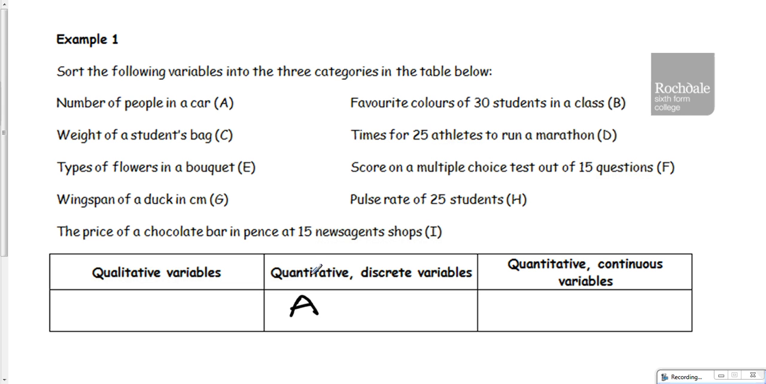Favourite colours of 30 students in a class. My favourite colour might be blue, yours might be red. They are words, so they are qualitative variables.